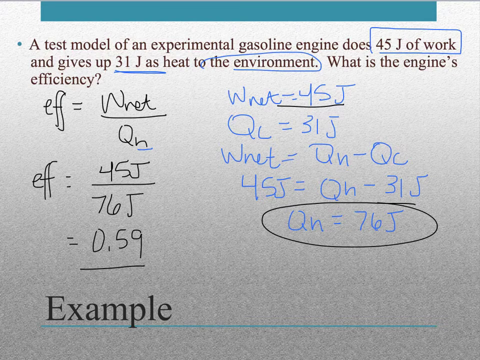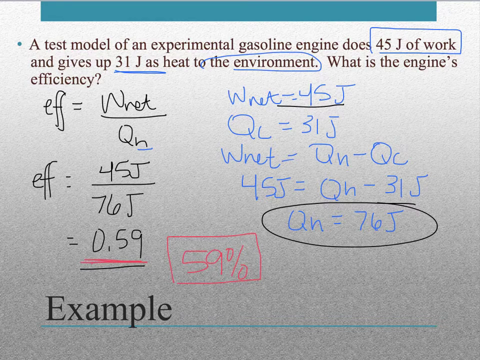And we have an efficiency of 0.59. So often it's easier to think of this as 59% efficiency. Okay. Putting it in percent makes more sense to us more easily. But your book uses just the decimal form here, like 0.59. Just remember, you can easily convert that to efficiency.